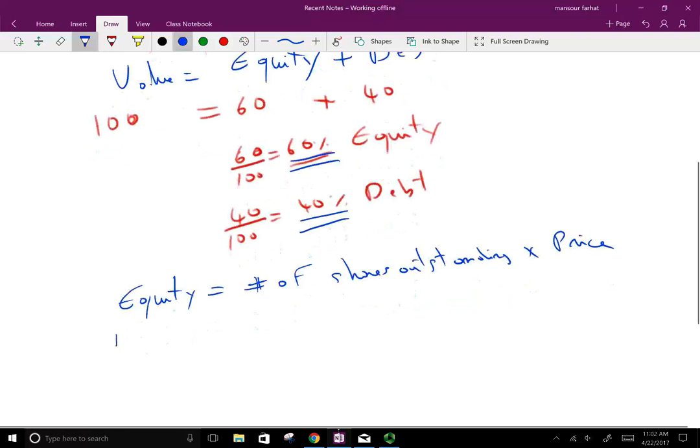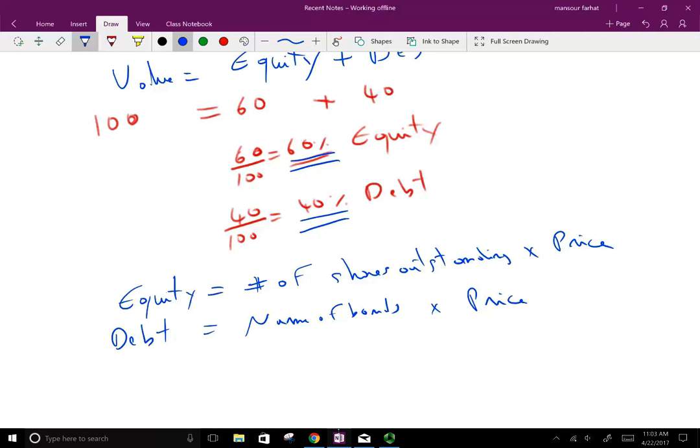To find the debt of the company, we use the number of bonds outstanding times the price, and what we mean here is the market price.